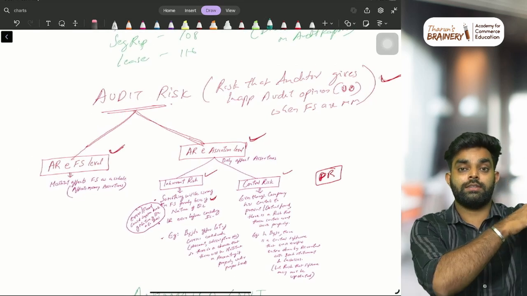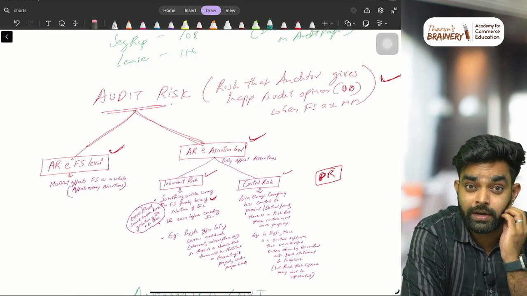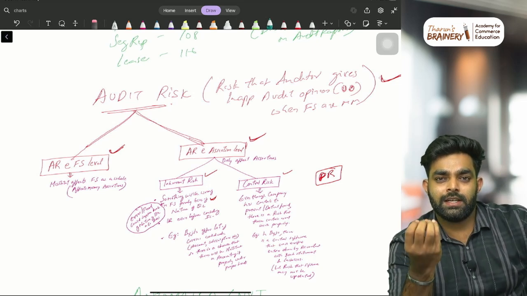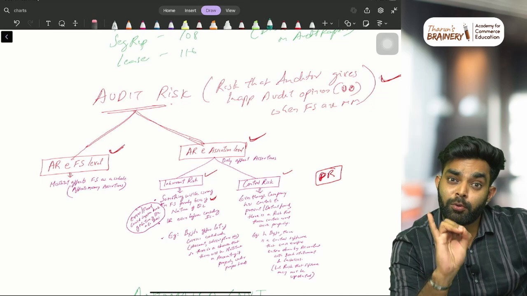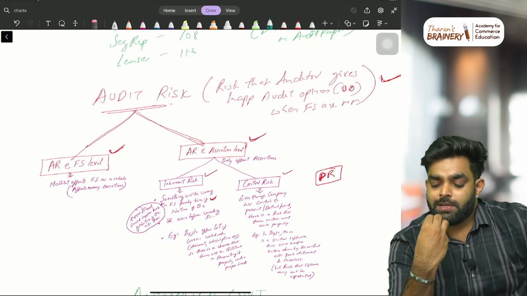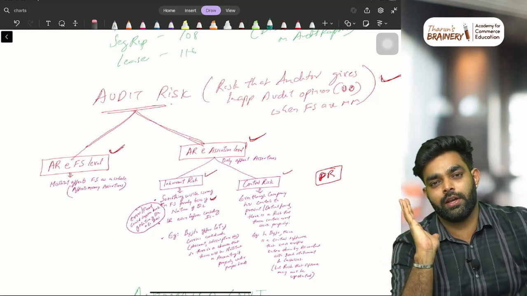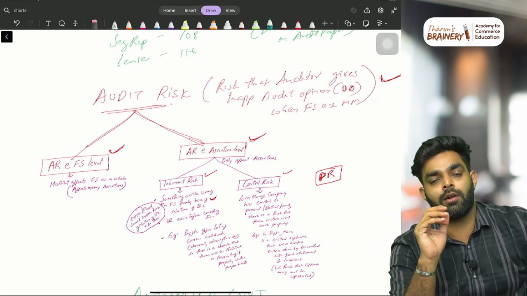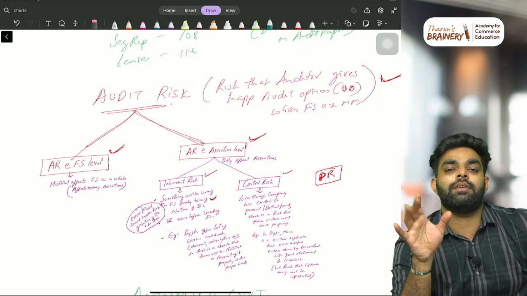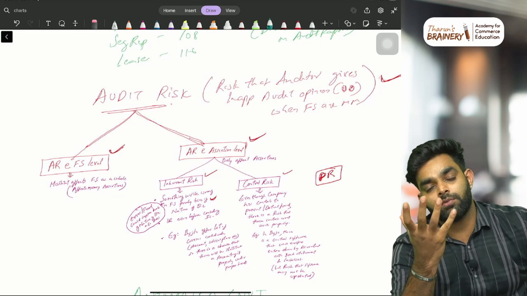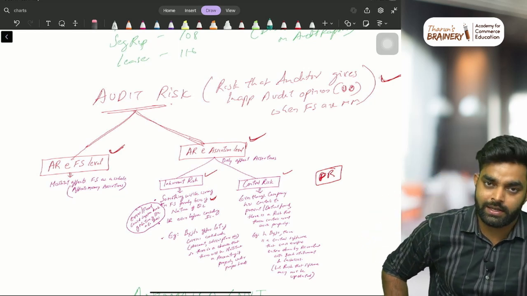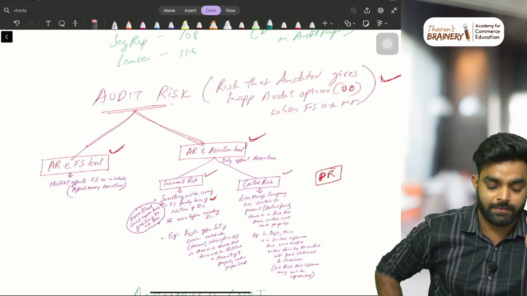Then next is audit risk. What do you mean by audit risk? Audit risk means the risk that the auditor gives an inappropriate audit opinion when the financial statements are materially misstated. That means management prepared financial statements and gave them to the auditor for checking. Imagine they had a lot of error or fraud. Some errors are there, but the auditor checked everything and said everything is perfect. That is what we call audit risk. Sometimes he may not have noticed that. Whatever the reason, that is what we call audit risk.